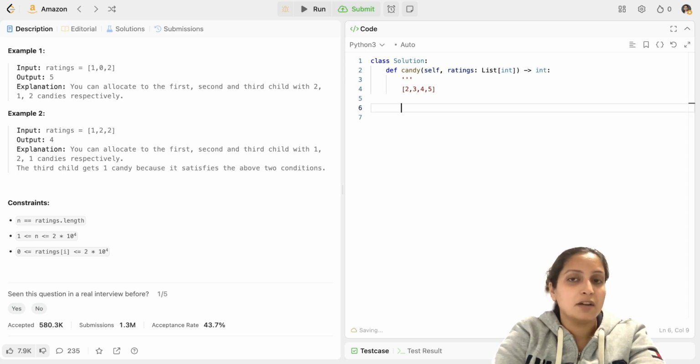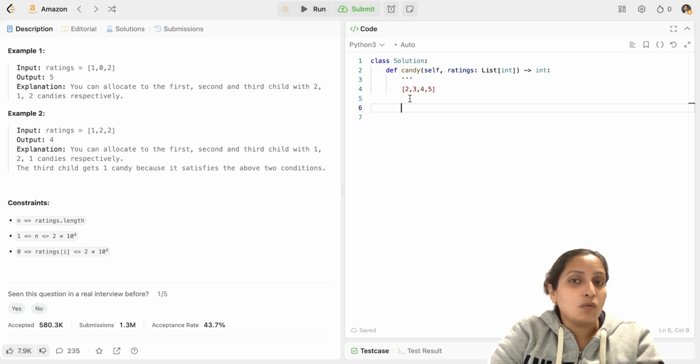So I take a right pass, that is start from the last index and go towards the 0th index and then check for every right neighbor and see if I have more rating than the right neighbor. If I have more rating than the right neighbor in such a scenario, I increment the number of candies. So essentially, I have to take 2 passes. I have to start from 0th index, go till the last index and check for all the left neighbors and increment my candies accordingly. And similarly, I have to take a pass from the last index to the 0th index and check for all the right neighbors.